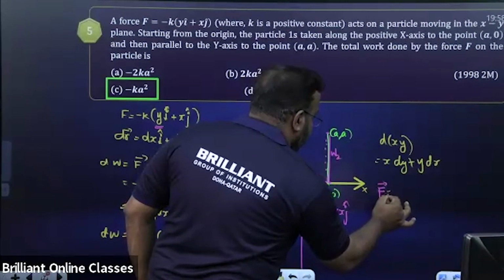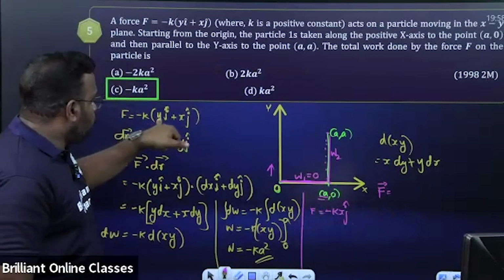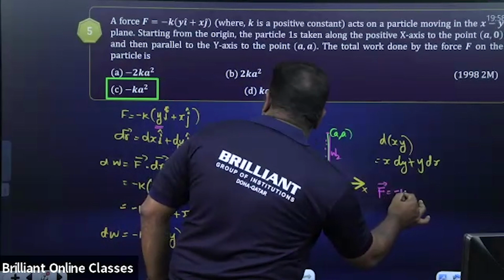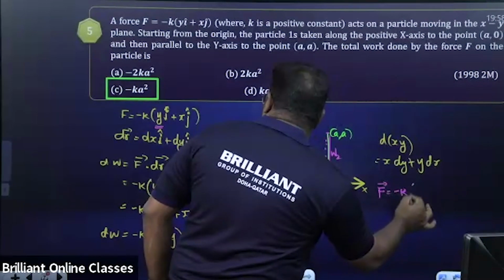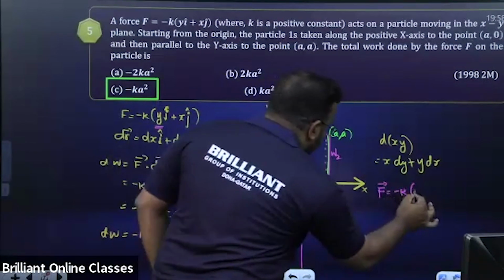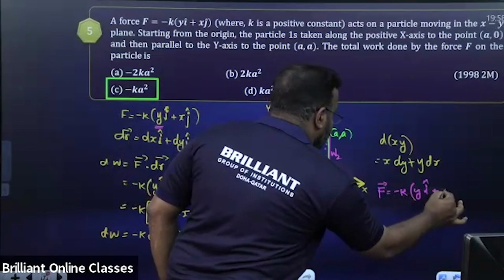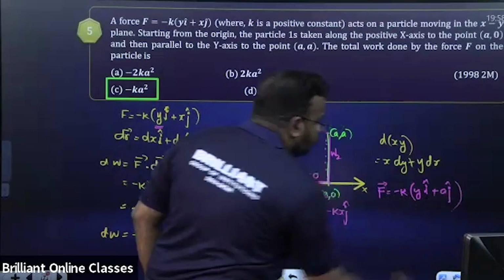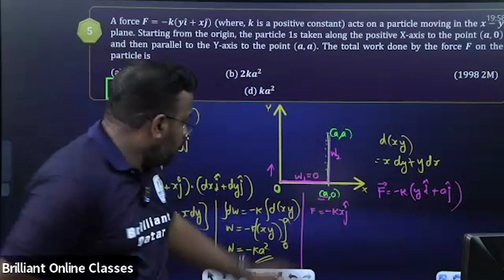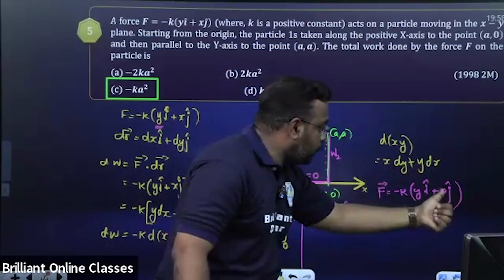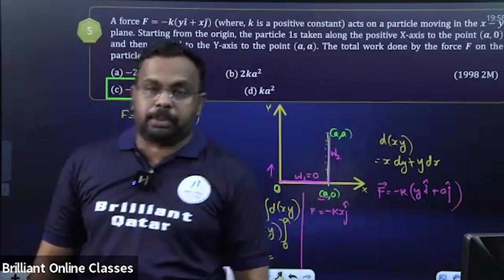For W2, I'm writing F is equal to, with x coordinate A, we get minus K into y coordinate, I'm keeping y, into I cap plus a J cap. Is that clear? Because along this direction, you can see the x coordinate is A only. So for x, I'm putting A. So I get a J cap.